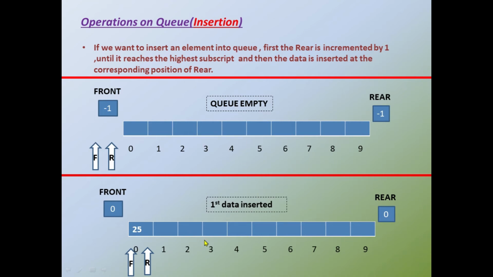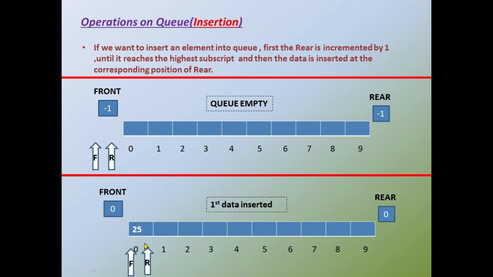Okay. In the next case, we have inserted the first data. To insert the first data, we have to increment the rear value. So the rear value is incremented. In the case of first data, the front value and the rear value should be incremented by 1.